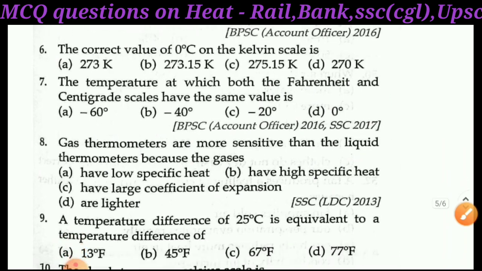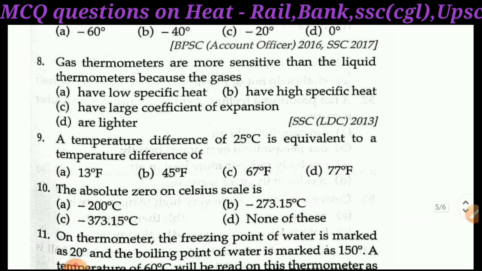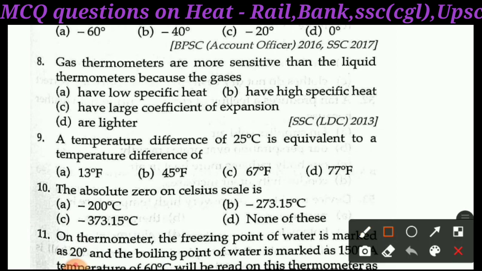Next question is question number 8. Gas thermometers are more sensitive than the liquid thermometers because the gas: A, have low specific heat, B, have high specific heat, C, have large coefficient of expansion, D, are lighter. Right answer of question 8, option A, have low specific heat. Due to the low specific heat, gas thermometers are more sensitive than the liquid thermometers.